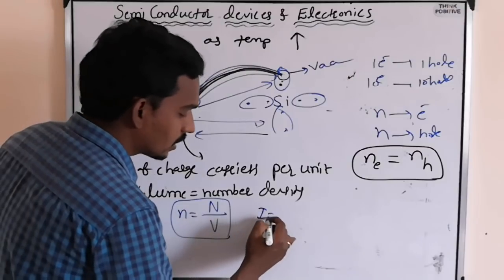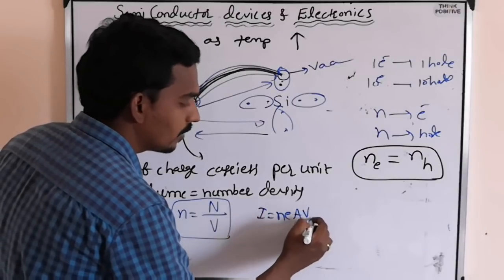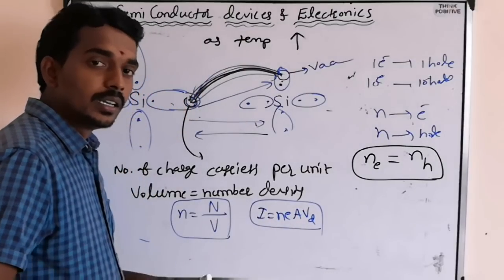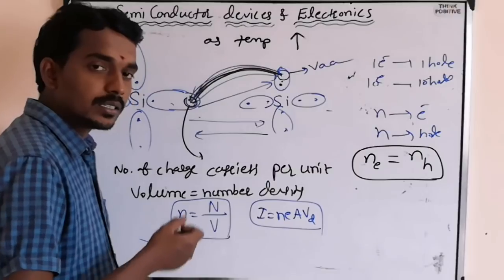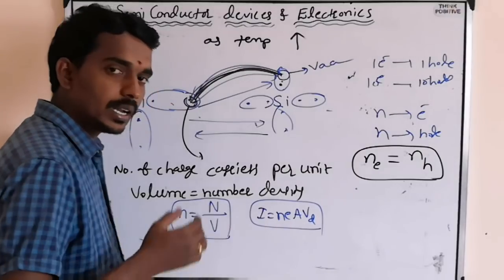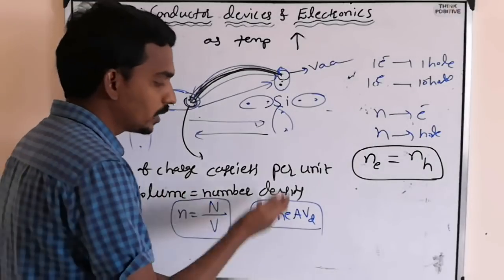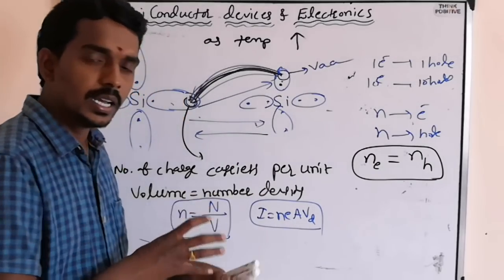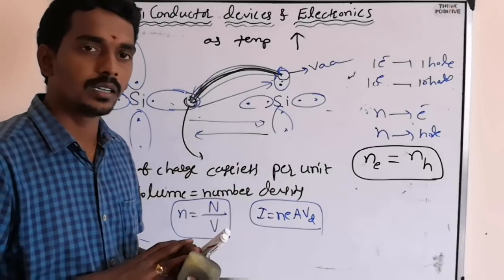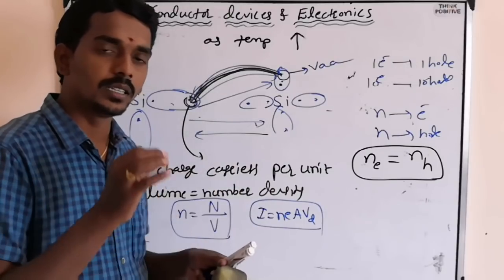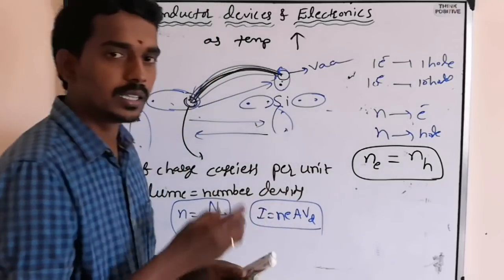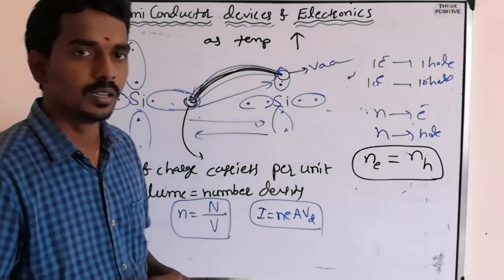Like current in a conductor, you will write it as neAvd, where small n is what? Electron density, charge density. That is nothing but the number of charges per unit volume. Same way here also. But inside the semiconductor there is one real charge and one imaginary charge. The real one is the electron, the imaginary one is the hole.